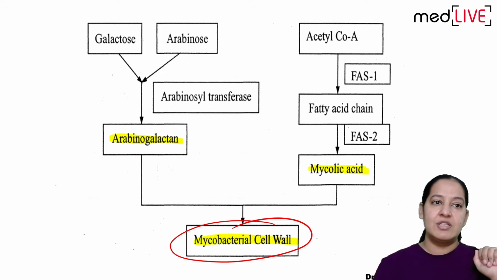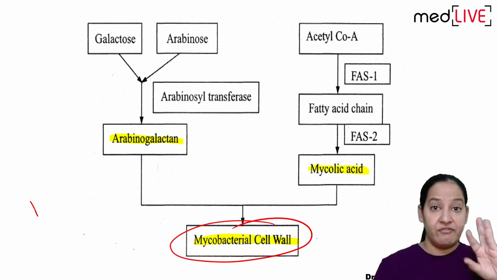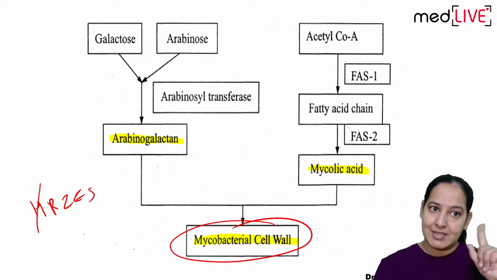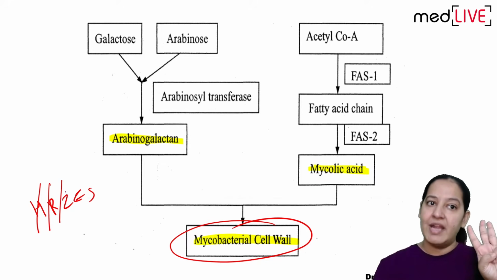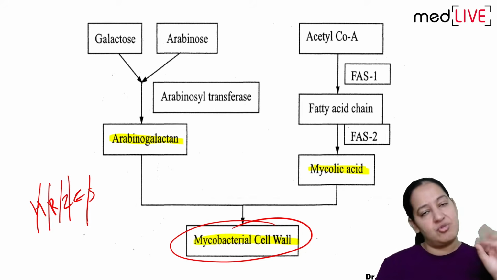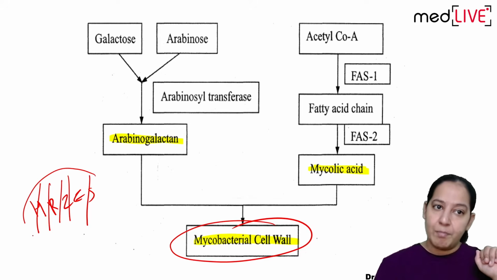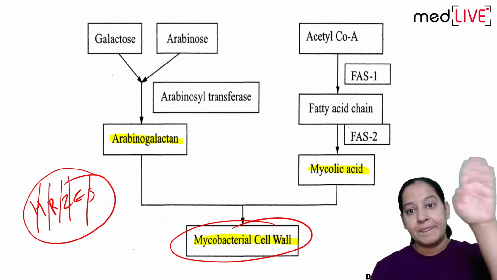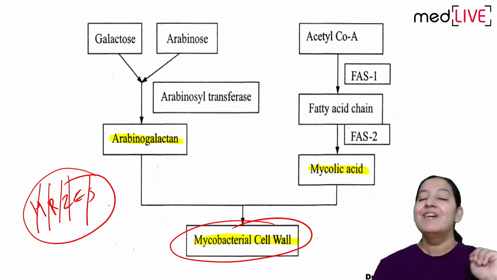When I teach you the mechanism of action of the drugs, 5 drugs I am going to teach you in this lecture. HRZES, that is isoniazid, rifampicin, pyrazinamide, ethambutol, and streptomycin, the 5 main primary drugs. Three of these 5 drugs will inhibit the cell wall formation of the bacteria. So how is the cell wall formed? First you have to understand it.